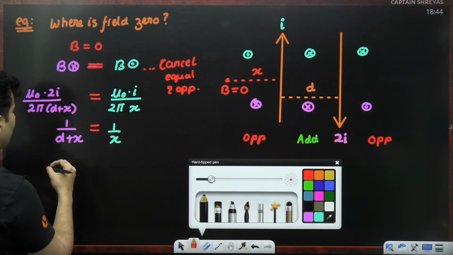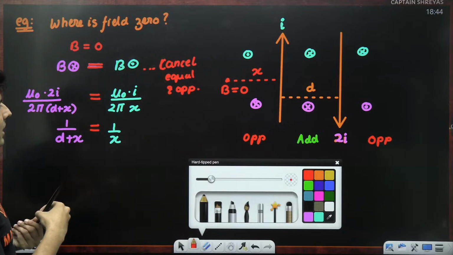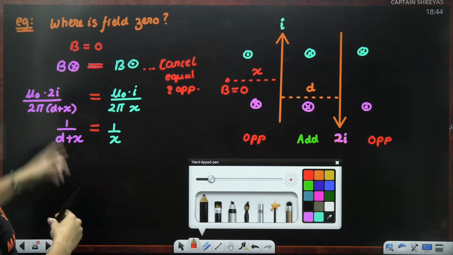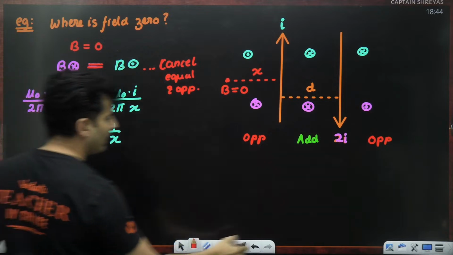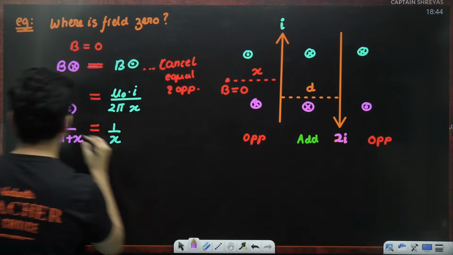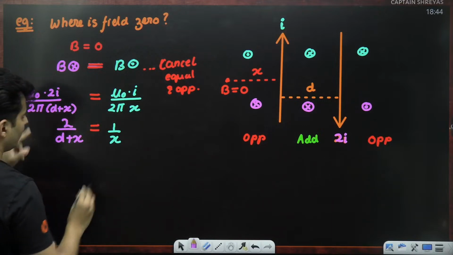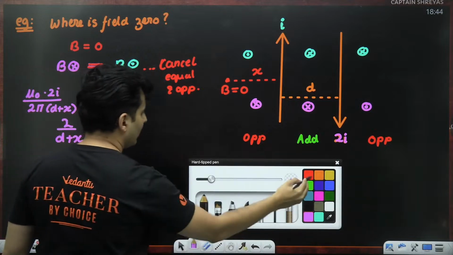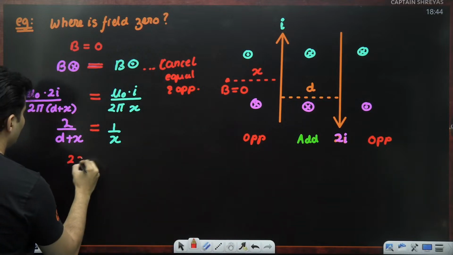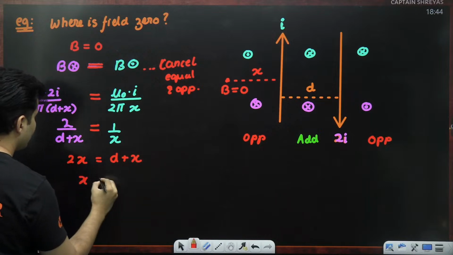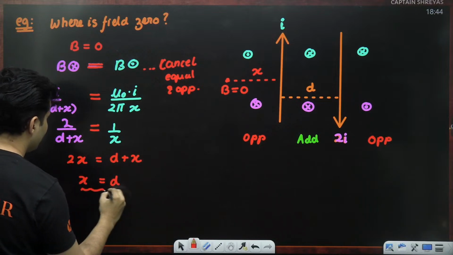Take the reciprocal. Did I do something wrong? Sorry, this 2 should have remained. My bad. This 2 should have remained because only the 2 pi was cancelled. Okay, now it's fine. So this will just become 2x is equal to d plus x. Therefore, x is equal to d. That is the final answer.